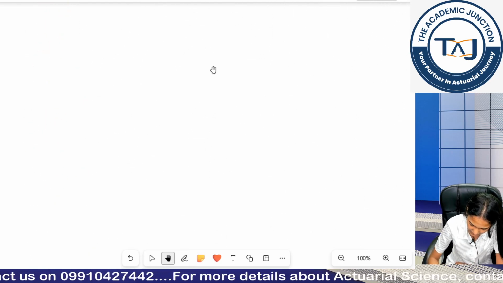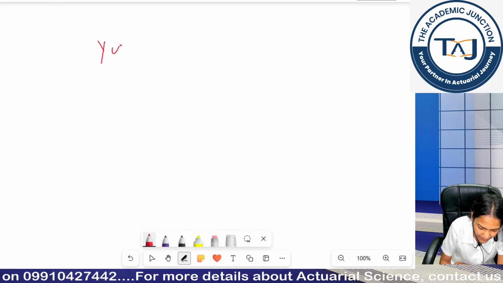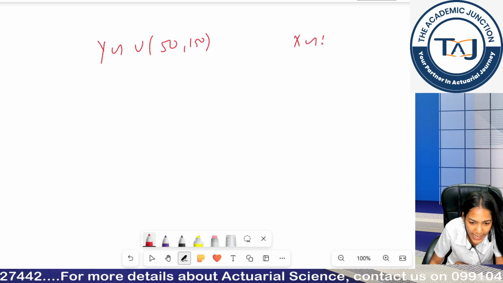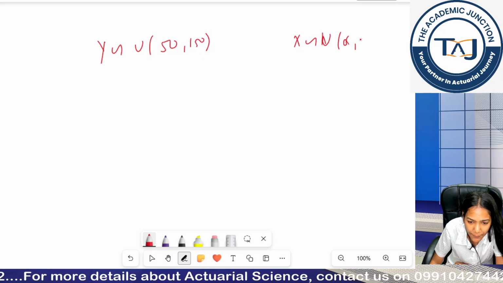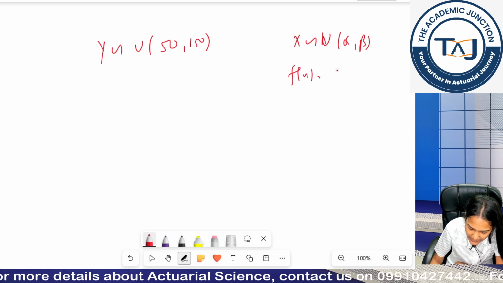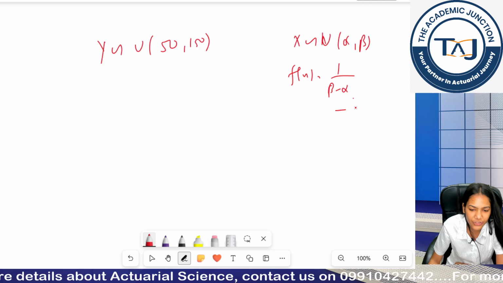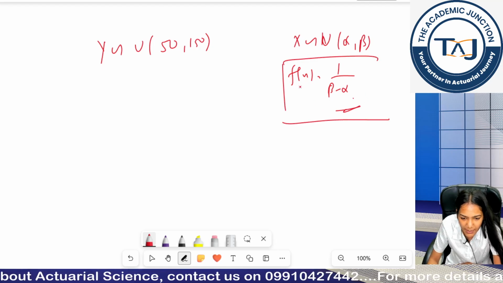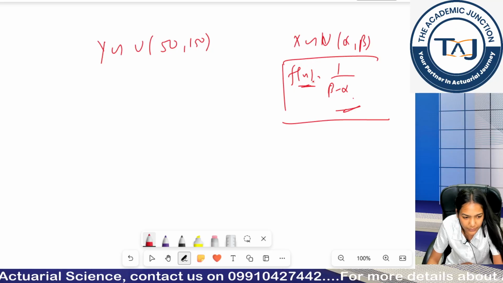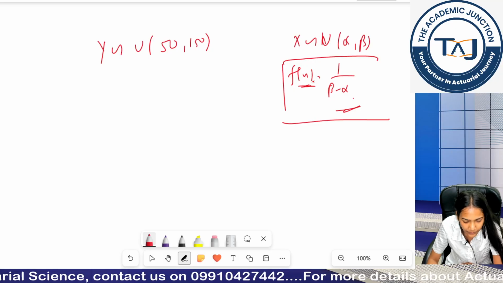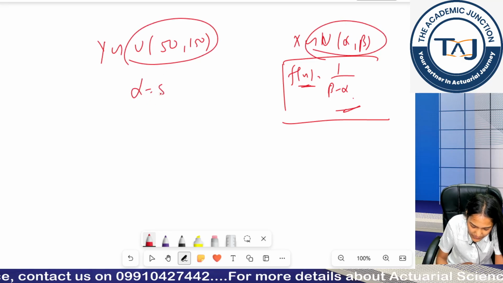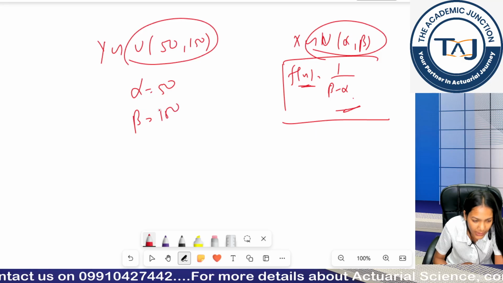Let us do it again. My y was following uniform 50, 150, and if my x follows uniform alpha, beta, then my PDF is given as 1 upon beta minus alpha. Check out the tables book; in the tables book this formula has been given. This is my PDF. This is clear? So, if I compare this distribution to this notation, my alpha becomes 50 and my beta becomes 150.